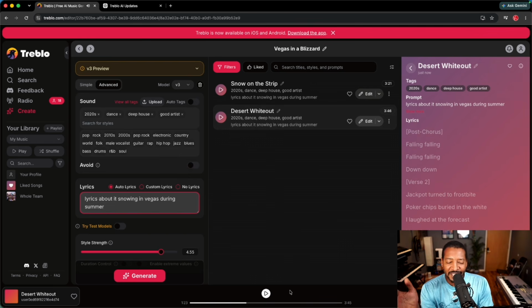Yeah, so I mean the drums came in, the other elements of the song came in, but I feel like I'm still missing that punch. And once again, I feel like that's something that Suno does a very good job of. It gives you those elements and punch.